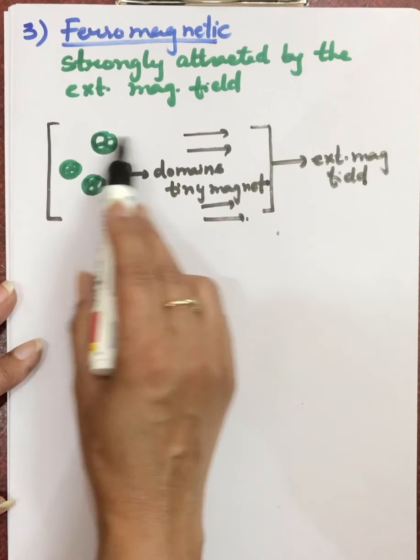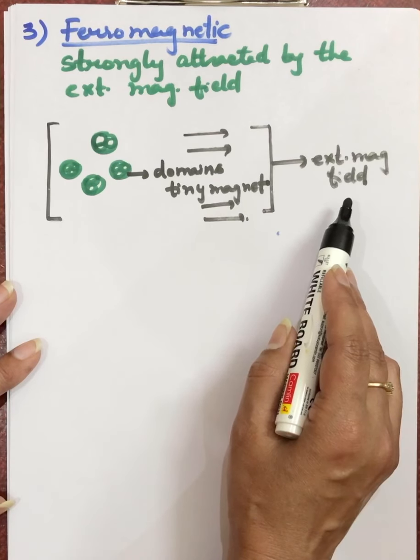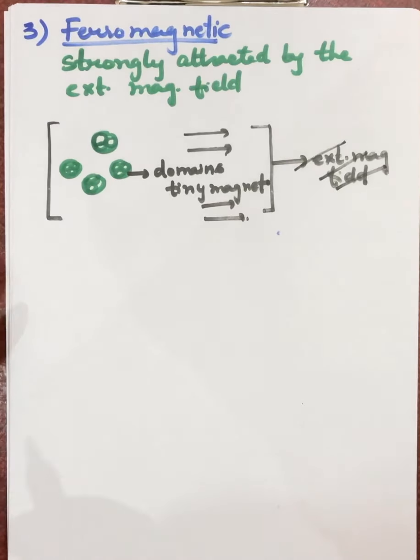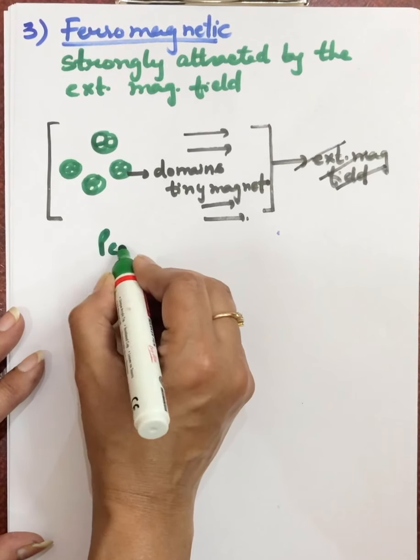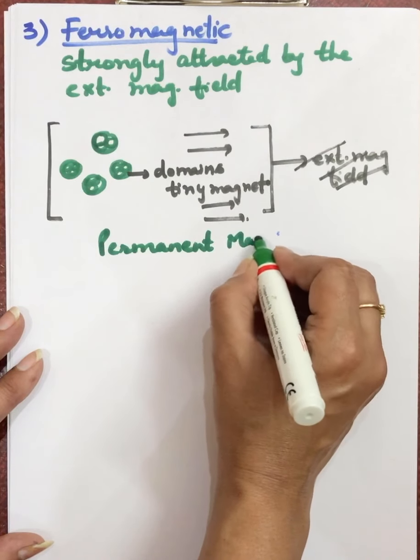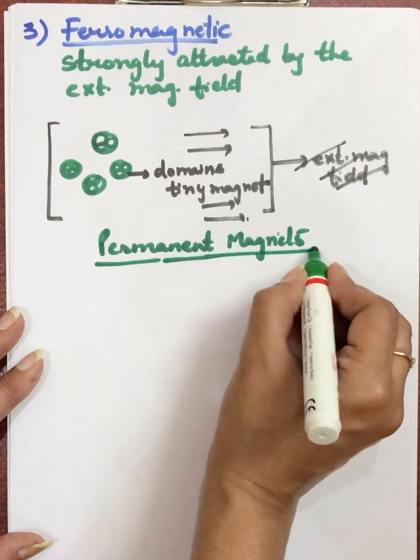This ordering of domains, all domains get oriented this side. This ordering of domains remains even if we remove this external magnetic field. Once we remove this, they still remain aligned like this only. That means these substances are permanent magnets, because the alignment will remain as it is even after removal of the external magnetic field.